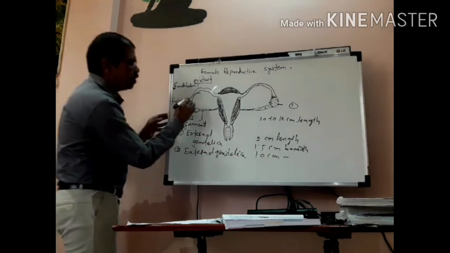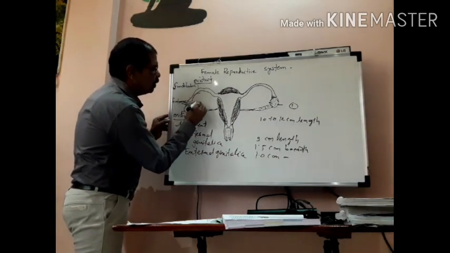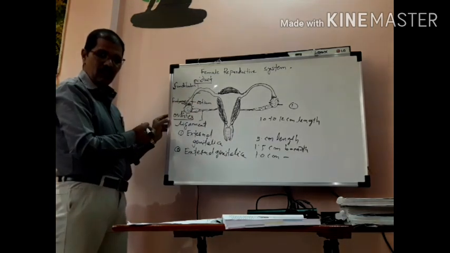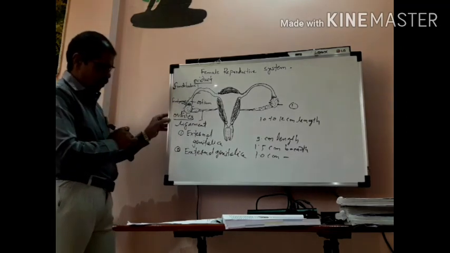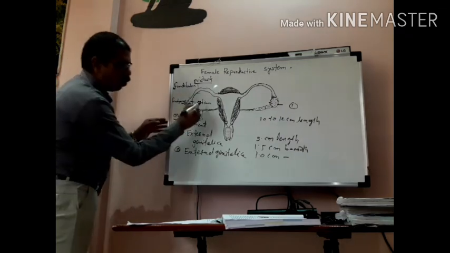What is meant by ostium? This part, the opening of the oviduct, is called the ostium. So the fimbriae, finger-like structures, help in driving the egg to the ostium.